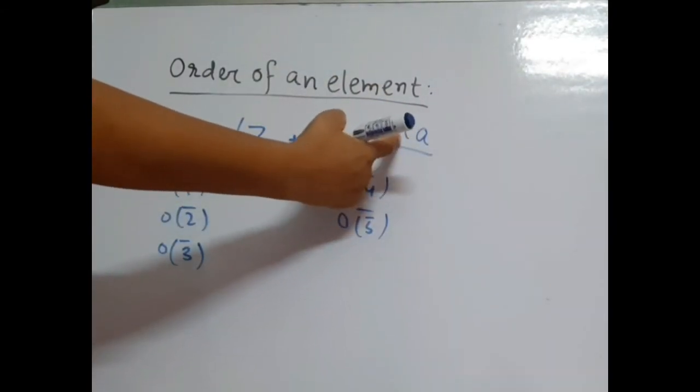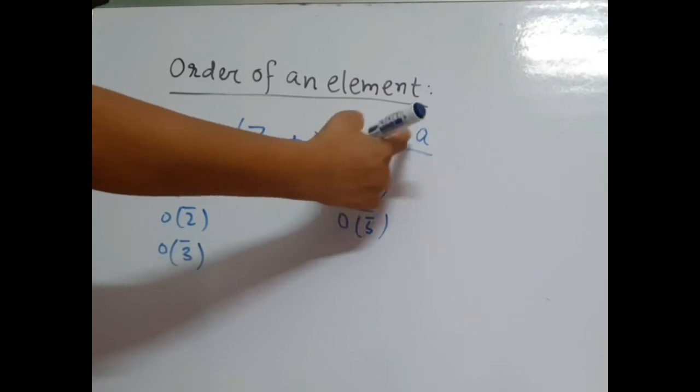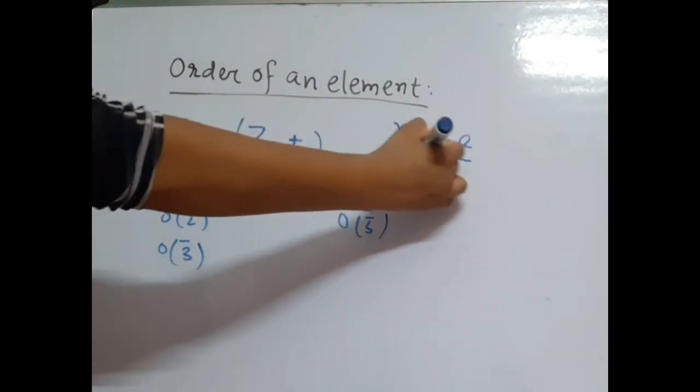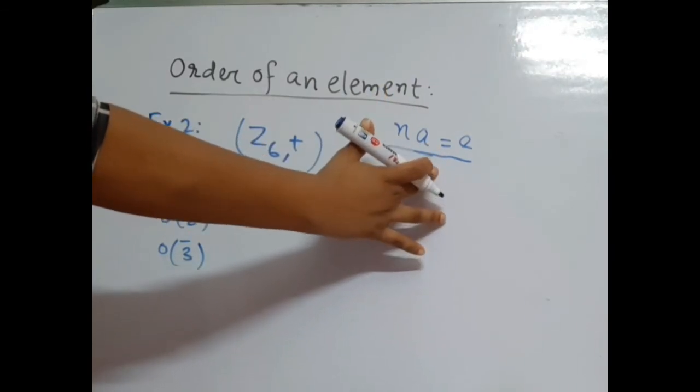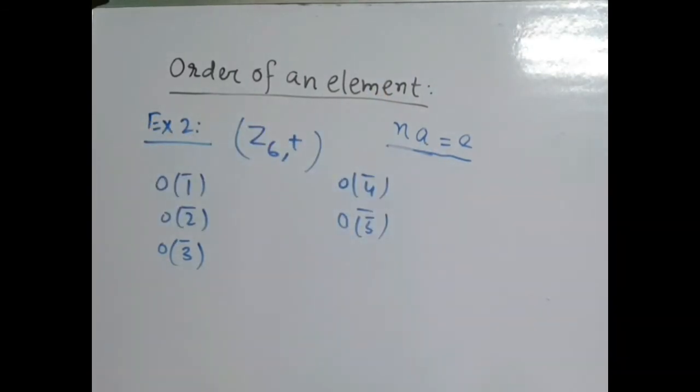We find that least positive integer such that nA equal to identity element. For addition we find this, and for multiplication we find A to the power n equal to E. So here we find nA equal to E, where n is the least positive integer. So for addition 0 bar is the identity element here. So obviously the order of identity element is 1. So we find order of the other elements.